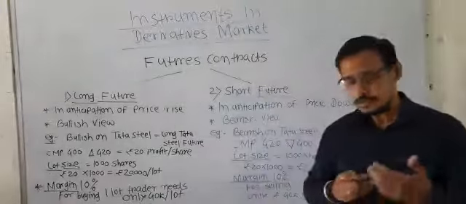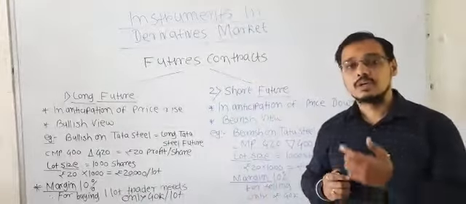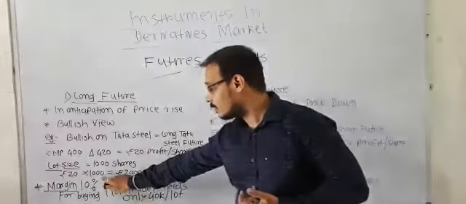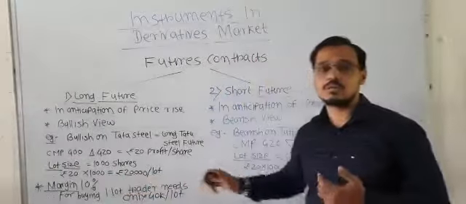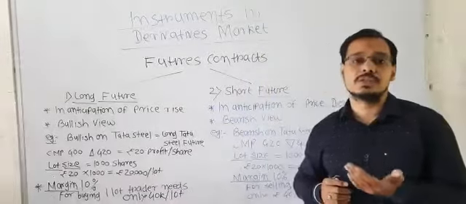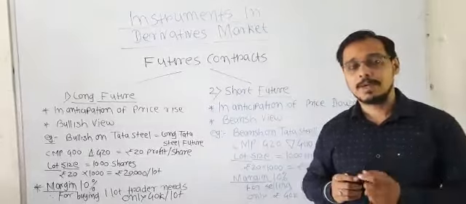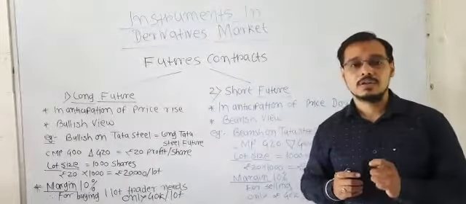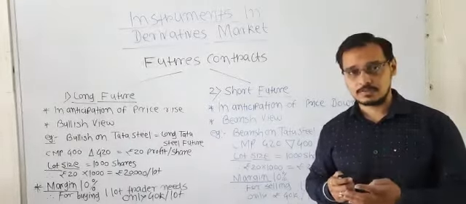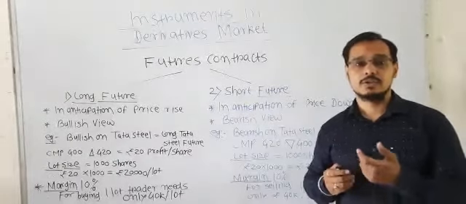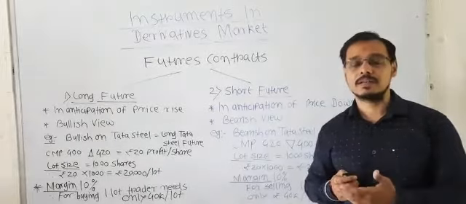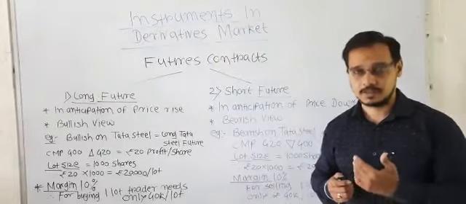Your profit will be 20 rupees multiplied by 1000, that is 20,000 per lot. So your profit will increase exponentially. By paying only 10% margin, you can open a position of 4 lakh rupees and get a huge profit of 20,000 rupees by just paying 40,000 rupees margin.